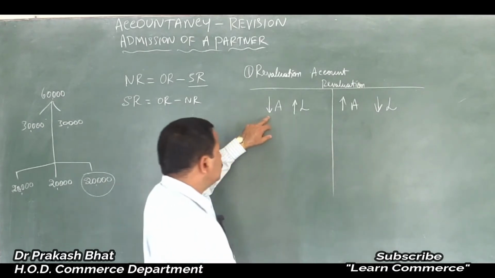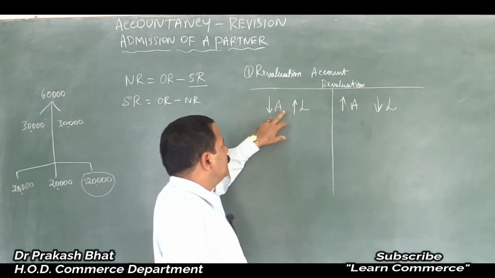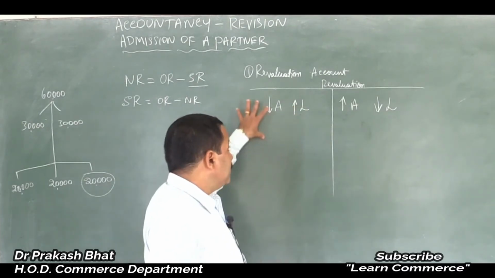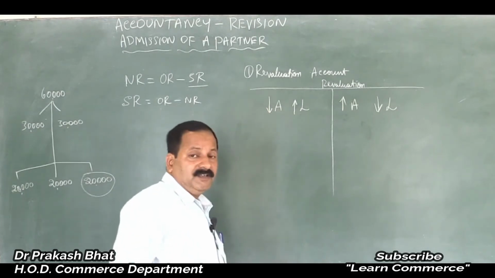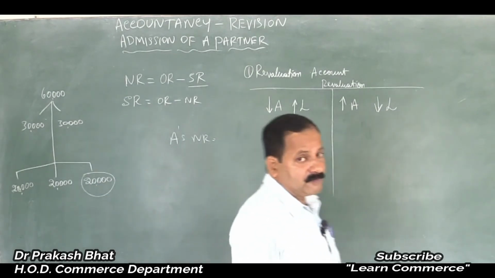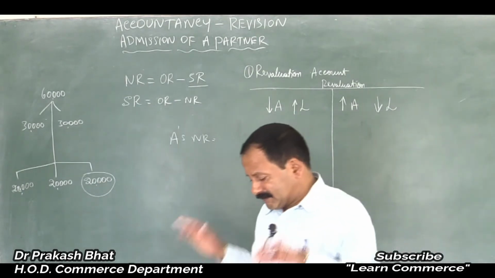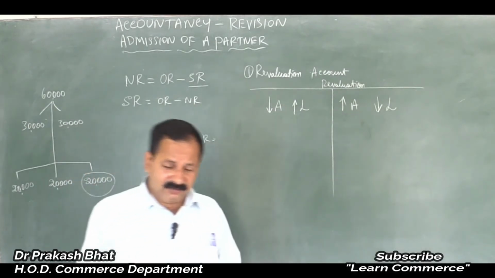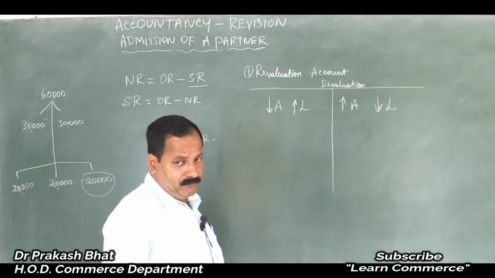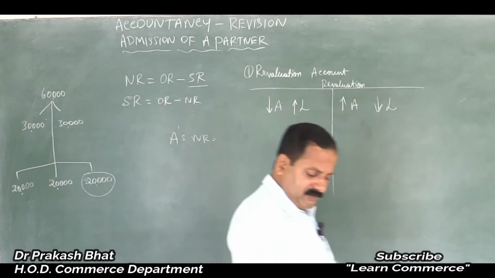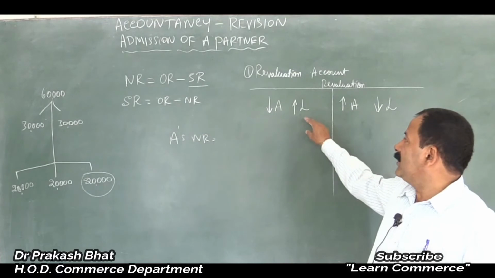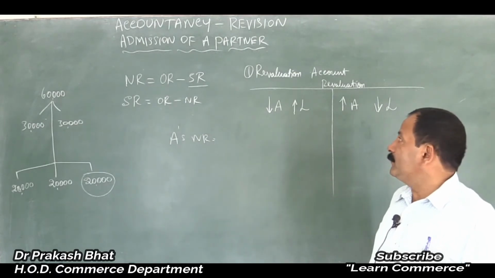And any increase in the value of liabilities and decrease in the value of assets should be entered on the debit side, because it is a loss to the business. Suppose the land value is 1 crore, and all of a sudden there is a decrease in the real estate market, isn't it? Then your land value has decreased to 50 lakh. What will you do? 50 lakh decrease in the value of your assets. Don't you think it is a loss to you? Yes. What you will do is enter it on the debit side of revaluation account.